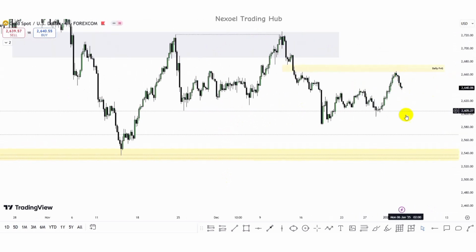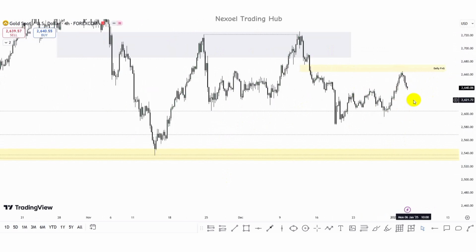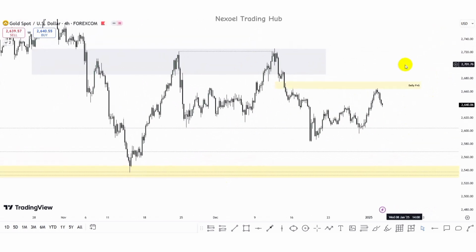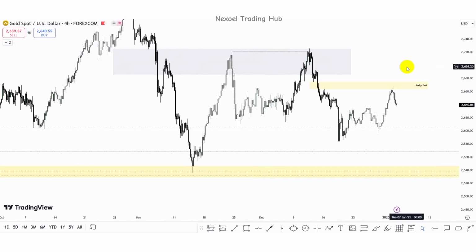So we could see a push to the downside, or price may respect this sell move before this bullish move, and we have price push to the upside. So gold is not really clear. We have to wait to see the delivery of price in the first week of January before we can really begin to consider some established directional bias for a pair like the gold pair.